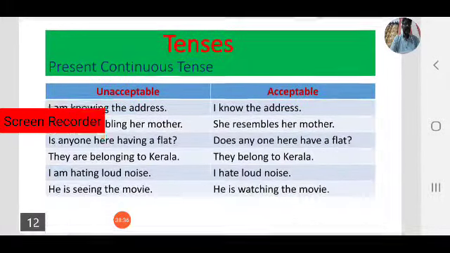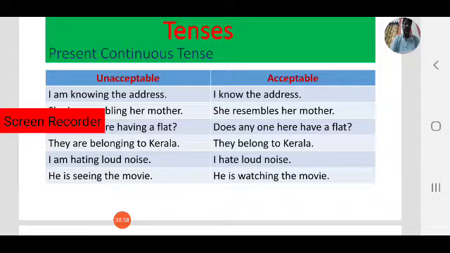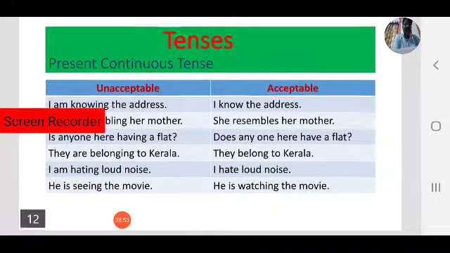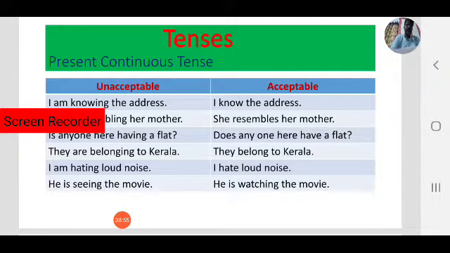Let us see some examples on this topic. Observe the slide. Here two are there: what is acceptable and what is not acceptable. Some sentences are there. I am knowing the address. Here know is also the same verb that cannot be generally used in continuous form. So I am knowing the address is wrong or unacceptable.